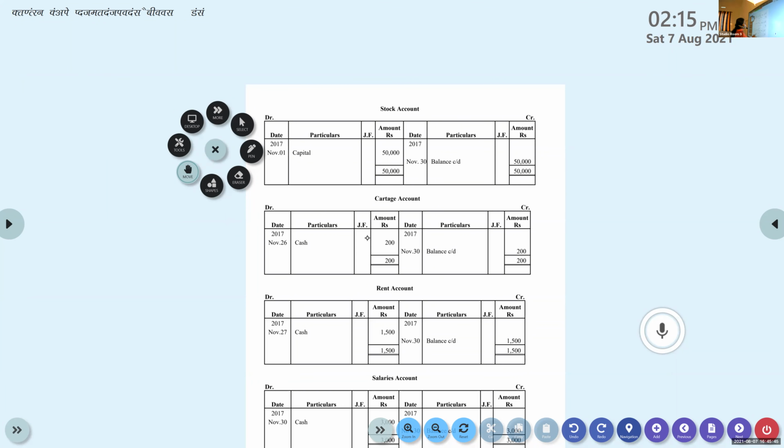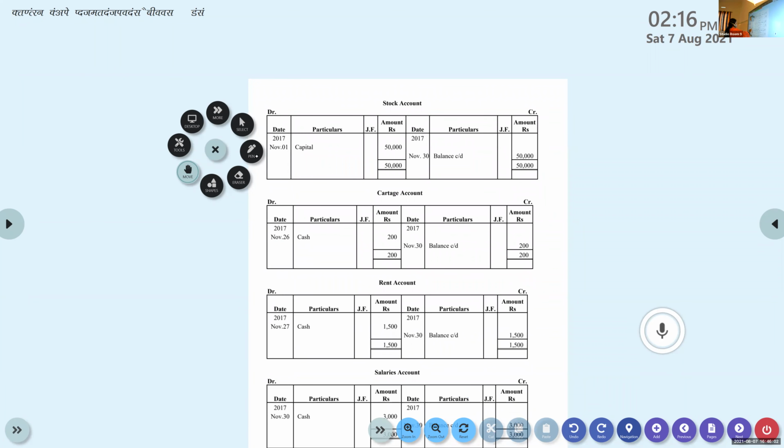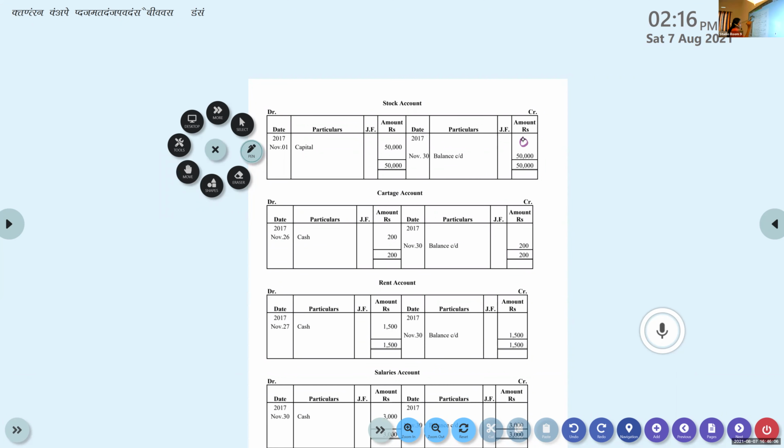Write 50,000, 50,000 total on both the sides. You can see on the credit side there is nothing, so you can take the value as 0. There is nothing, that means it is 0, no? So when you balance, what do you get?